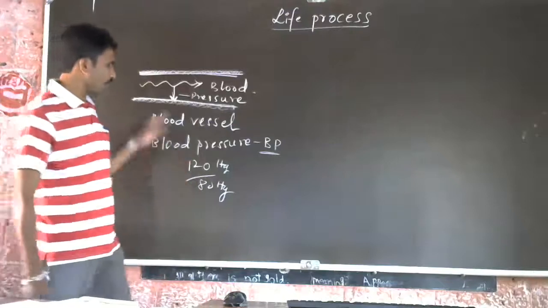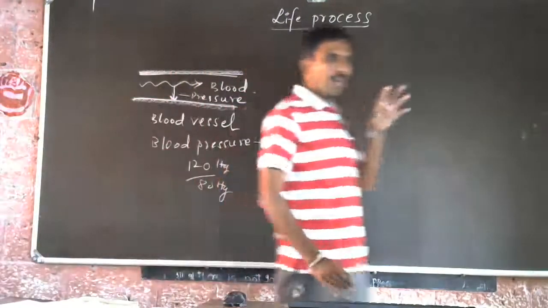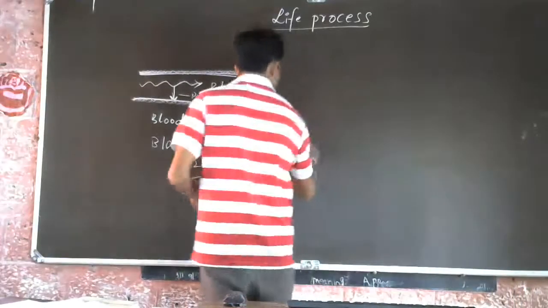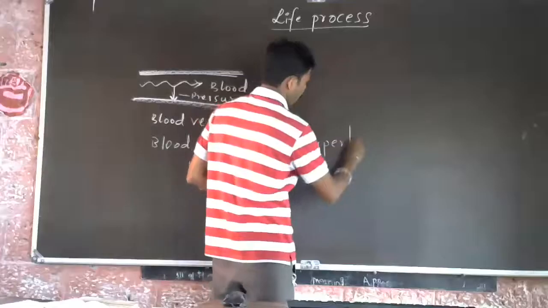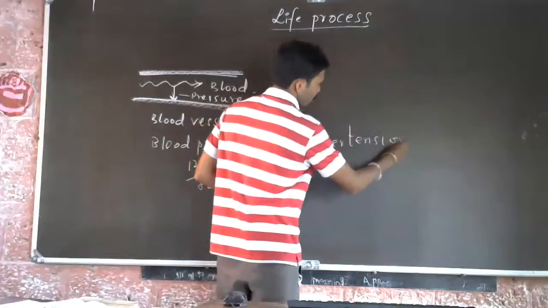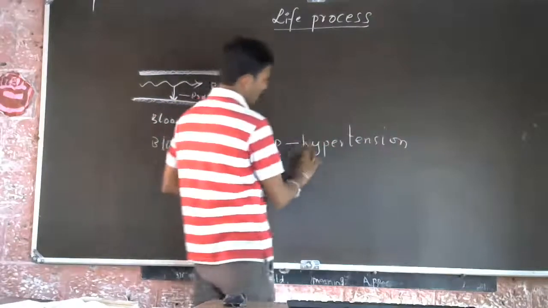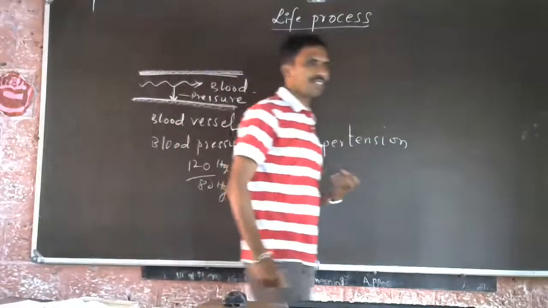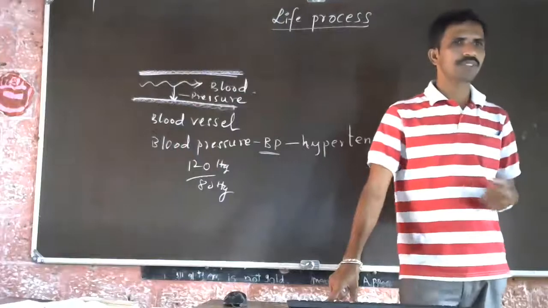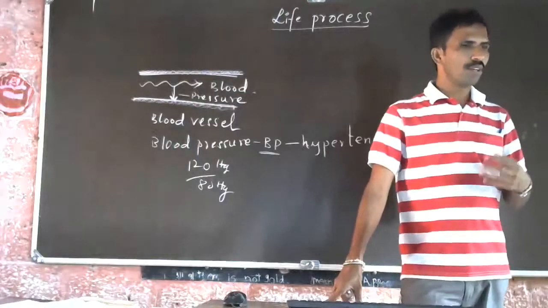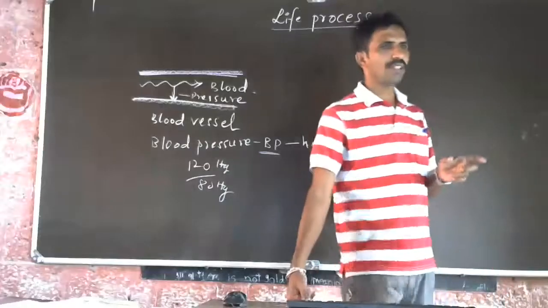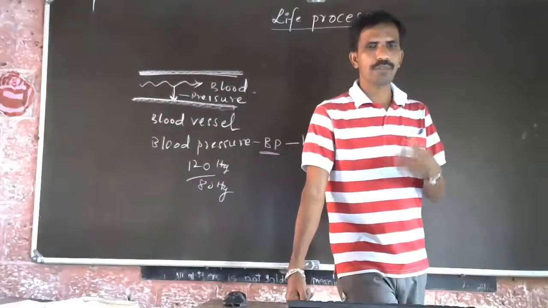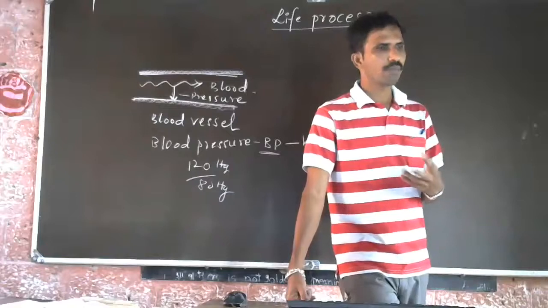When the pressure applied by the blood is more, that is called hypertension. Hyper means more. So during that time, what happens? You will have stress on the body, meaning your breathing rate will be affected, and your metabolic activity will become more.